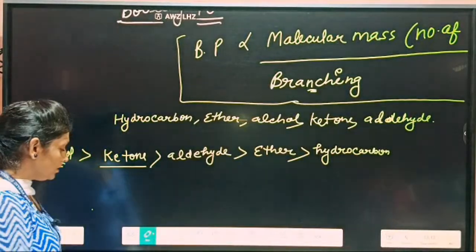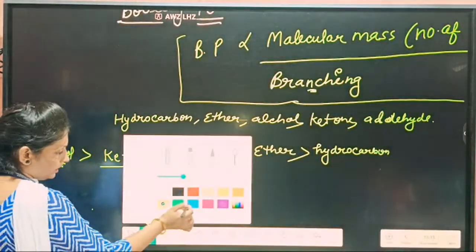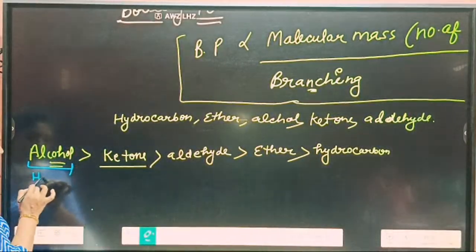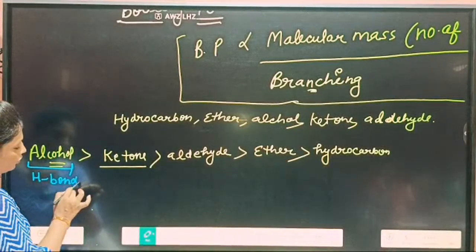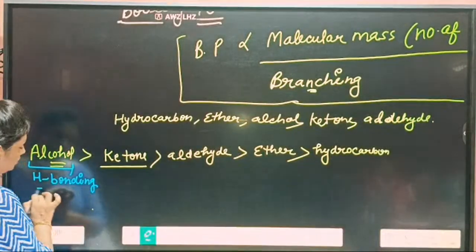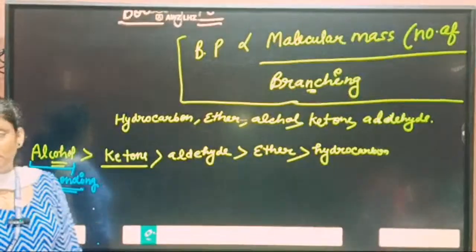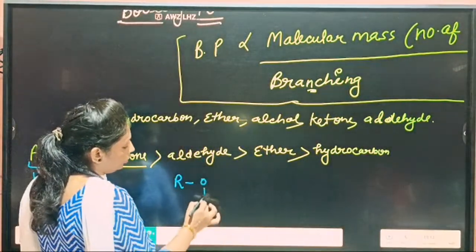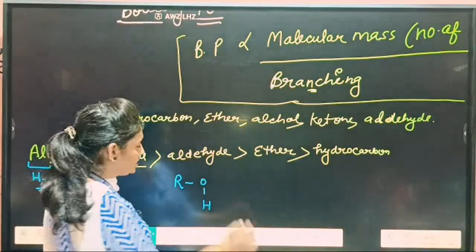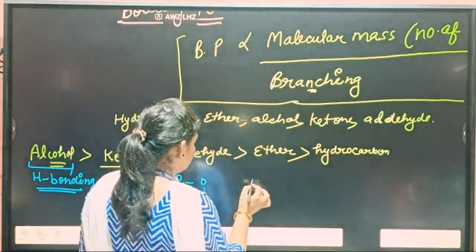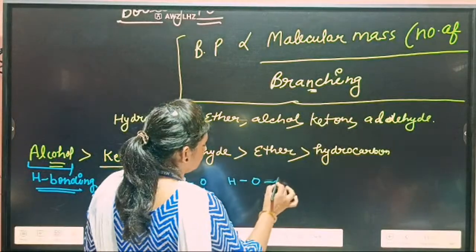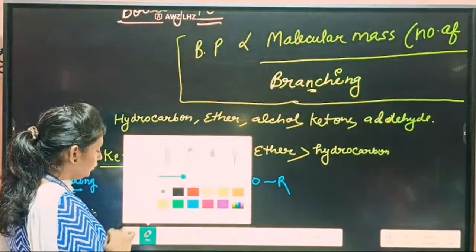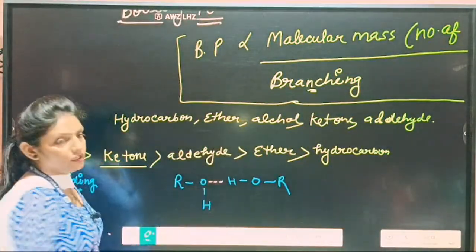Why is it so? Because in alcohol, you know very well, intermolecular hydrogen bonding forms. For example, if I have two molecules of the alcohol, ROH, and a second molecule, they form hydrogen bonding.